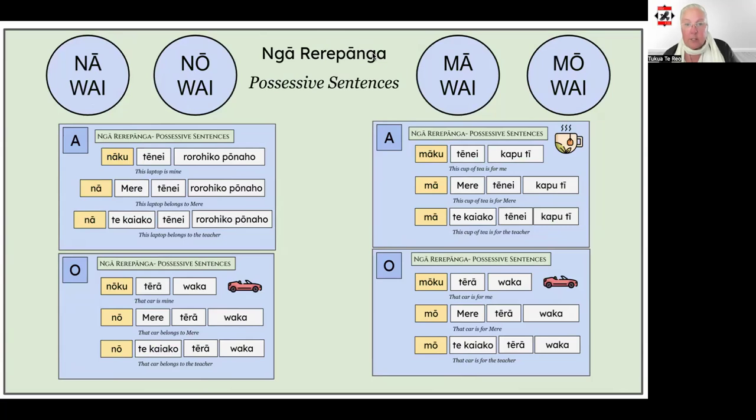Then we use these structures in the video about rere pānga or possessive sentences, using nāwai and nōwai to say who something belongs to, or current ownership, or the relationship between two things, and māwai and mōwai to say who something is for in the way of future ownership.